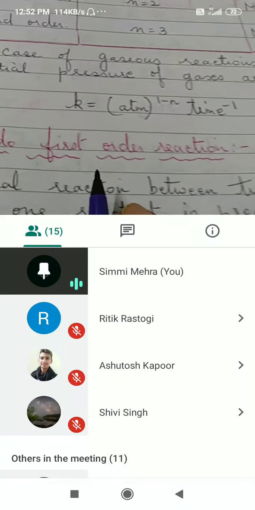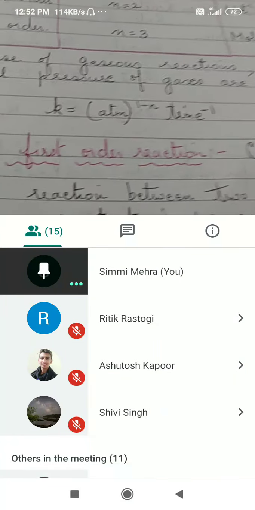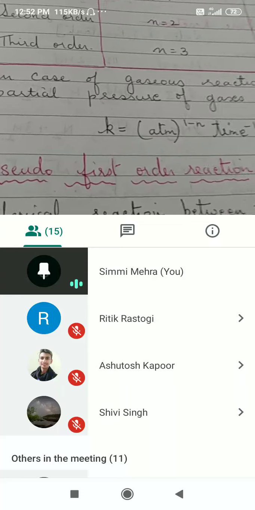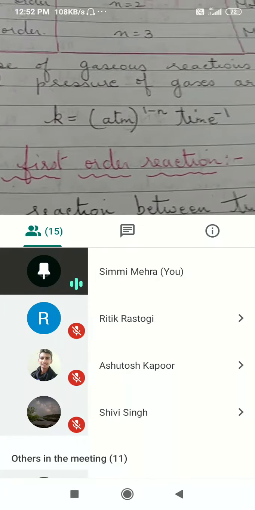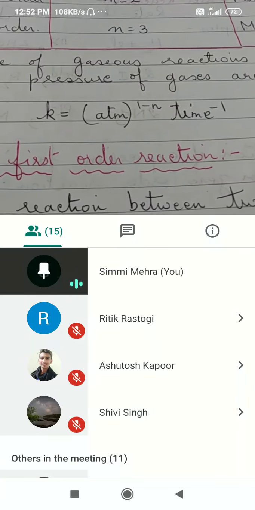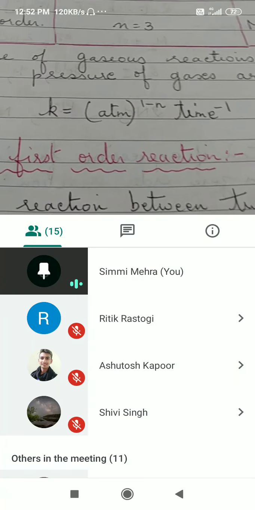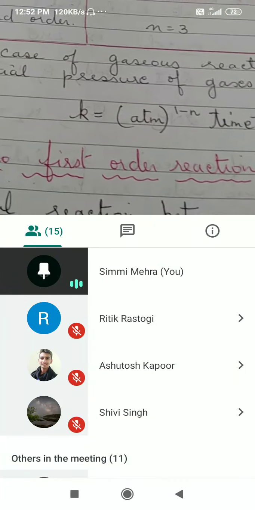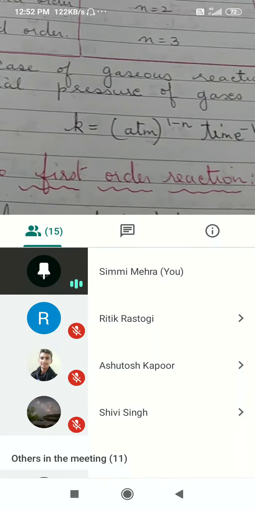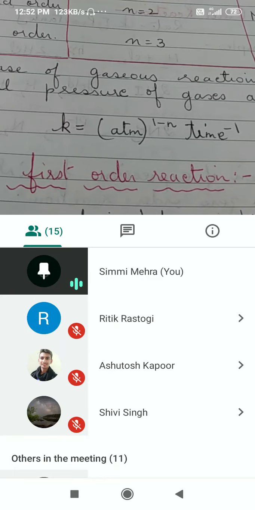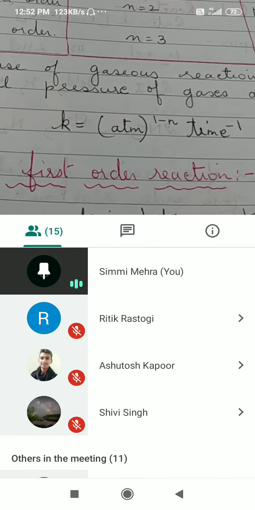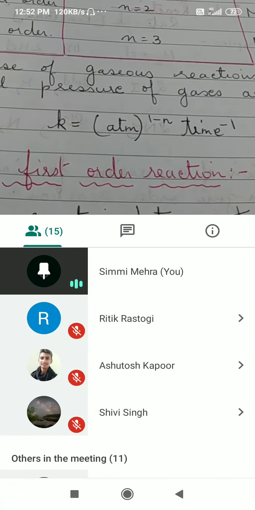Next is pseudo first order reaction. What is the meaning of pseudo? Pseudo means false, right? Pseudo first order reaction. Now for this, the best example you have to remember is all hydrolysis reactions are pseudo first order reactions. All hydrolysis reaction means you make any organic compound react with water. It will be hydrolysis reaction.